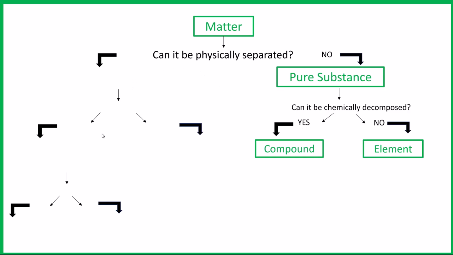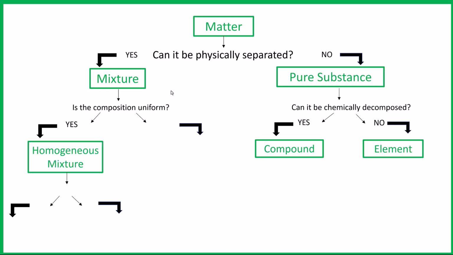And then following our side over here, if the matter can be physically separated, then it is a mixture. If the composition of that mixture is uniform, it's called a homogeneous mixture.